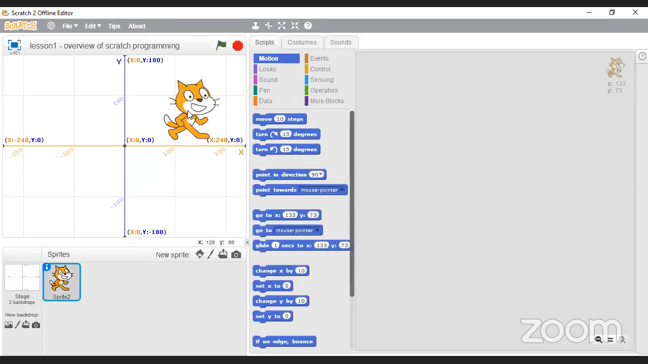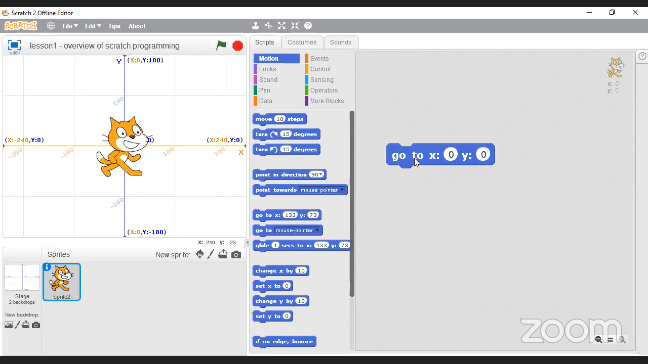guy here in the middle of the screen, I'm going to go to motion. And there's a little block here called go to X, Y, and that's where my sprite currently is. That's its location. So I can change that to 0, and I can change this to 0, right? And I just click on it, and we'll see that the sprite will immediately go to the center of the stage. Okay, so we can also put X 240 and press enter.